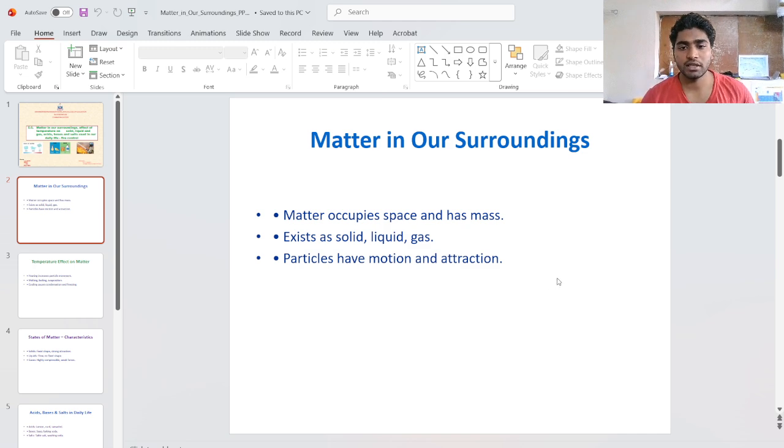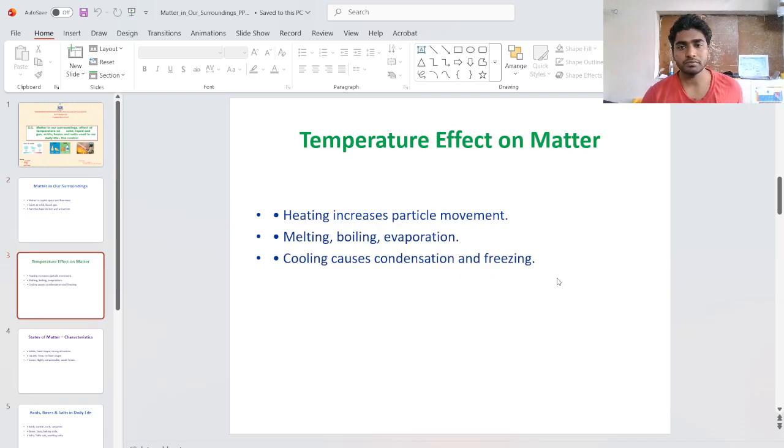Then we move on to the next topic, temperature effect on matter. How does temperature affect the matter? How does this define the states? Heating increases particle movement. Whenever we boil a liquid, it attains the boiling point at 100 degrees Celsius and boils. Boiling is also a changing of the matter's state. From the liquid state it changes to gas, evaporating as gas molecules. So heating will increase the particle movement.